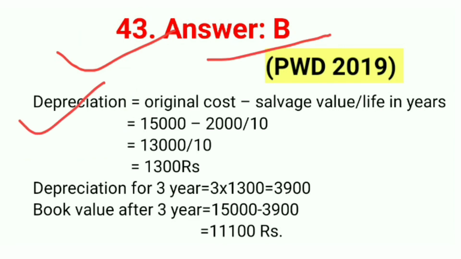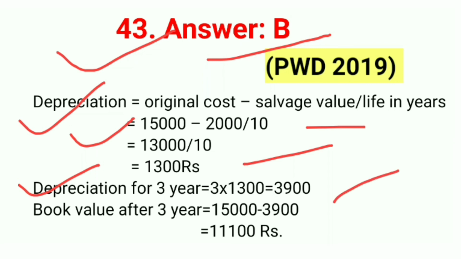Depreciation, original cost minus salvage value upon life in years. In this formula, all value keep it 15,000 minus 2,000 divided by 10. So answer has come 1,300 rupees. Depreciation for 3 years, 3 multiply 1,300 equal to 3,900. Book value after 3 years, 15,000 minus 3,900. So answer has come 11,100 rupees. So correct answer is B.